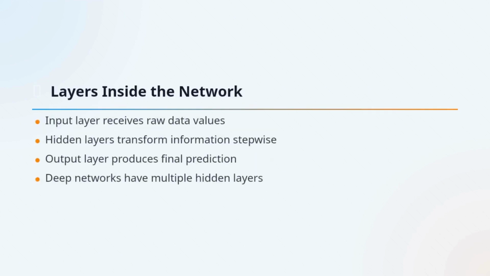Neural networks are usually arranged in layers. The input layer takes in raw data, hidden layers transform that data step by step, and the output layer gives the final result, like a class label or a predicted number. When a network has multiple hidden layers, we often call it a deep neural network. So that covers the basic structure of how information moves through a neural network.